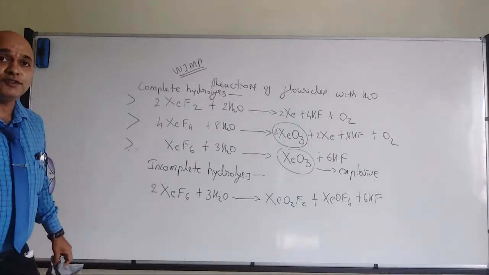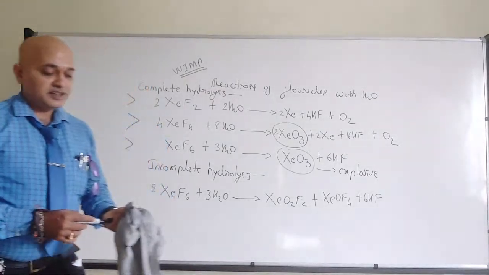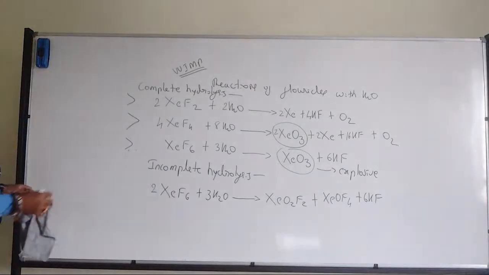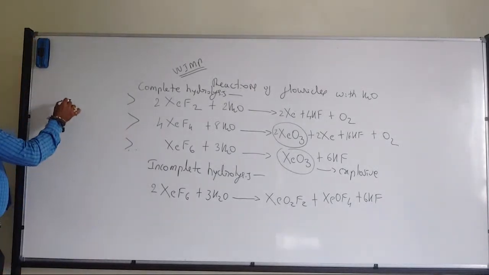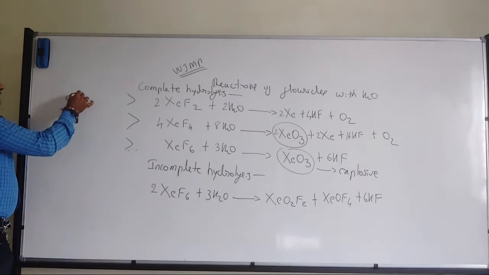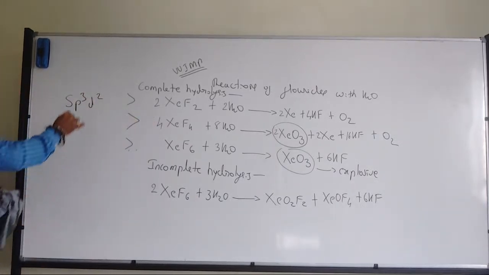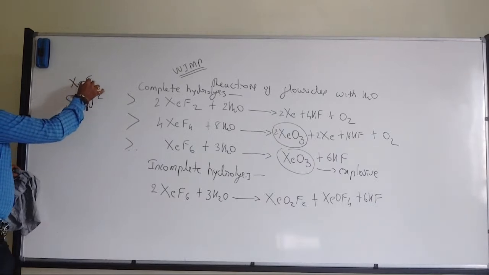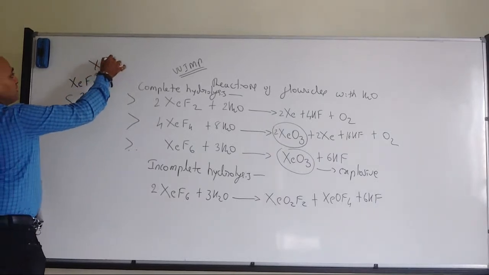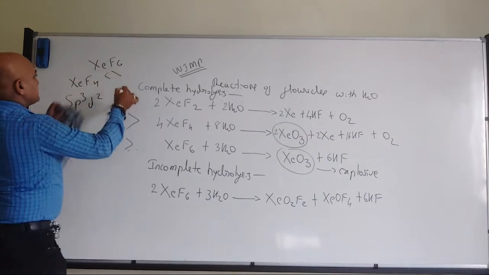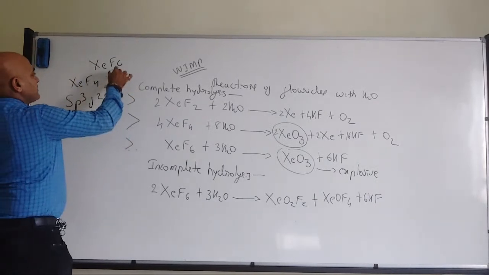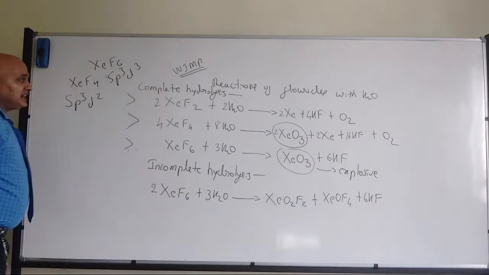Hybridization of XeF4. I am a bit fast because I came to know that we have a 9 o'clock class. What is the geometry there? sp3d2 hybridization. This is for XeF4. When it comes to XeF6, sp3d3 hybridization.